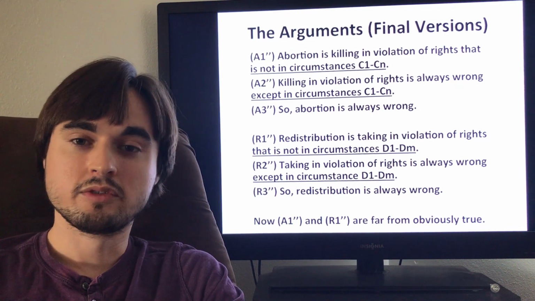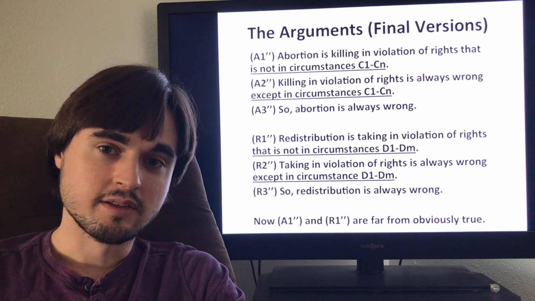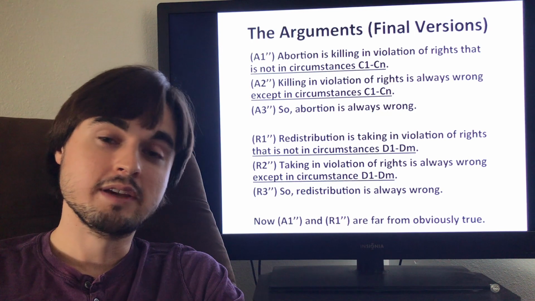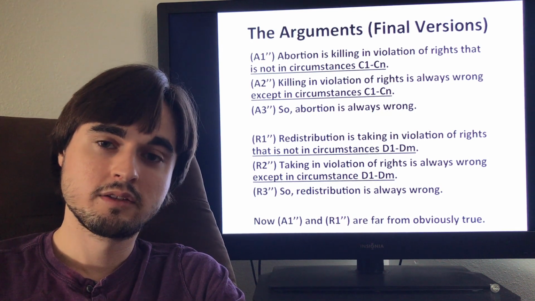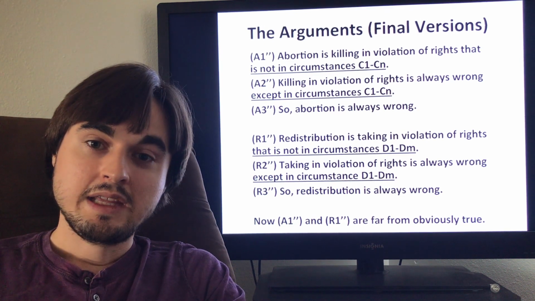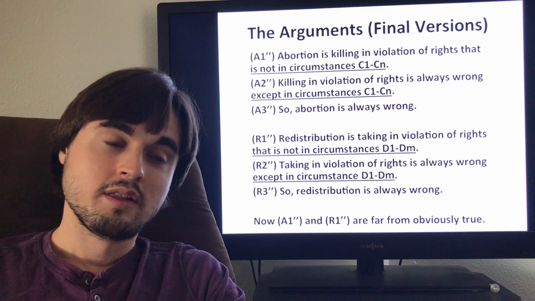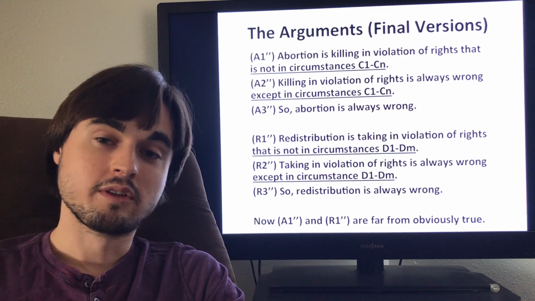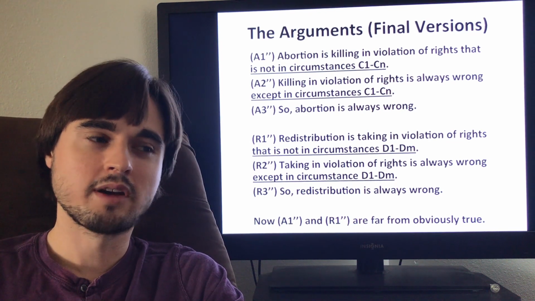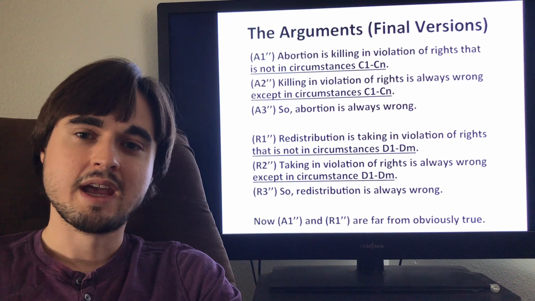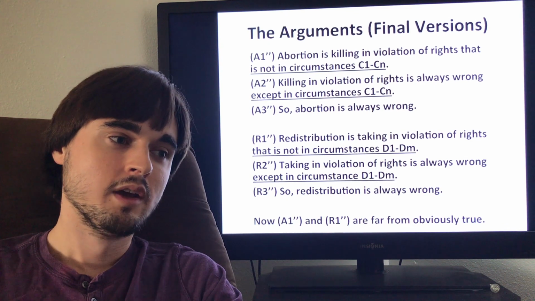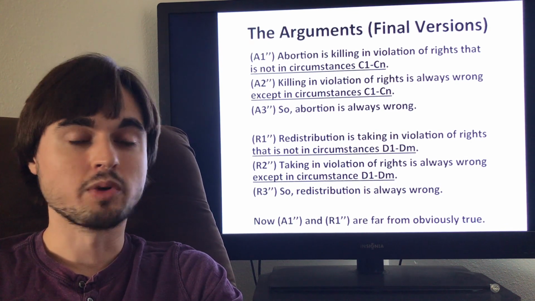You're going to have to, as I said before, argue that fetuses have the relevant sort of rights. You're also going to have to argue that they have a right to live inside the mother's body without being killed, right? Furthermore, you're going to have to argue that even if they have this right, this is not one of the exceptions to the wrongness of killing, even when it violates rights, okay? I think that's a pretty tall order. That's a lot to defend in this premise, and that's why I think we're not justified in accepting it, at least absent substantial argument. All right, now let's take a look at premise R1 prime prime.